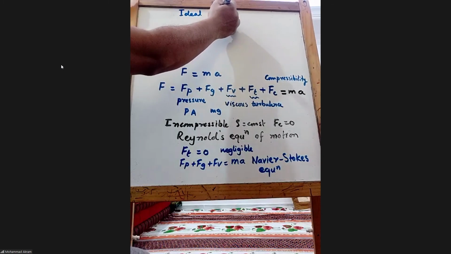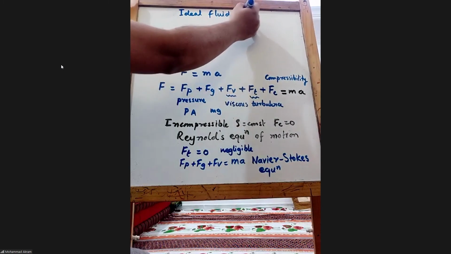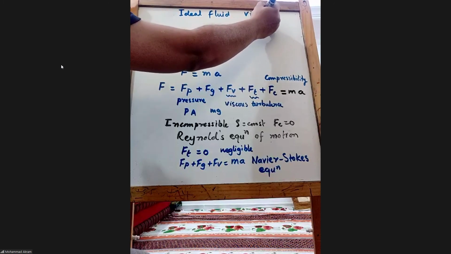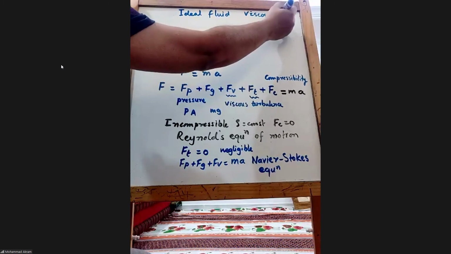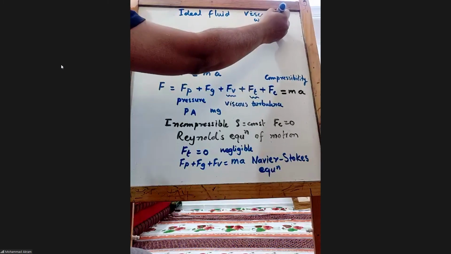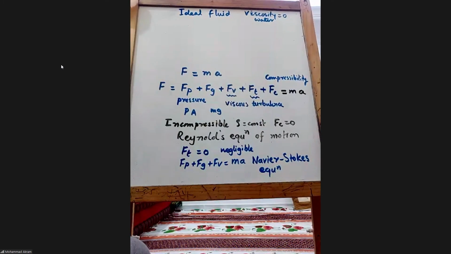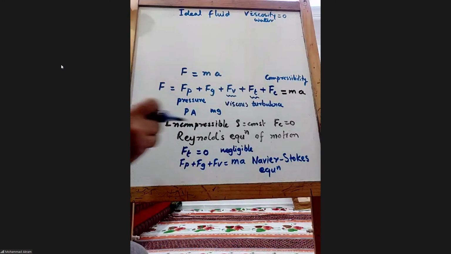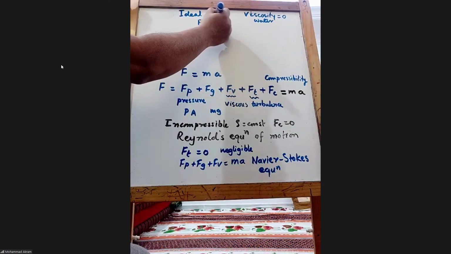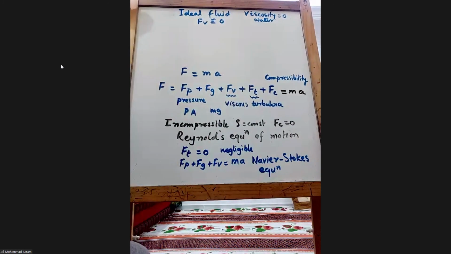Ideal fluid viscosity is 0, especially for water. Or you can say if it is negligible, low viscosity fluid. Then Fv is, instead of directly 0, I will write negligible.